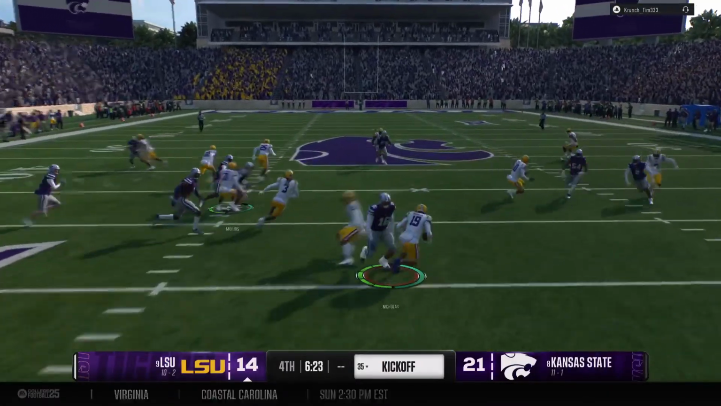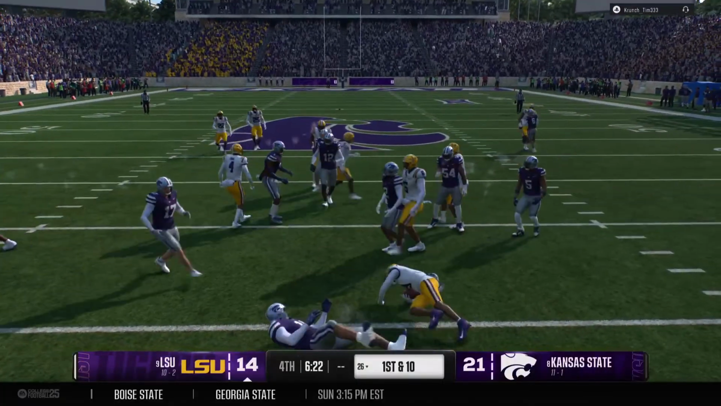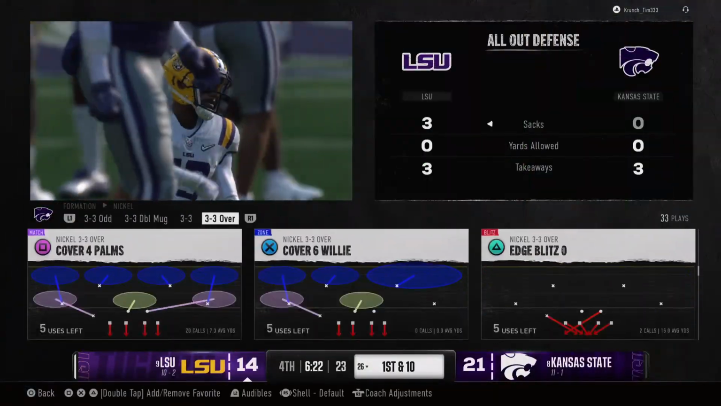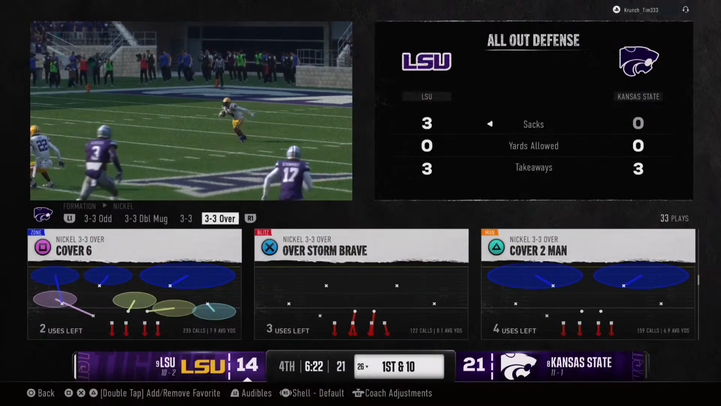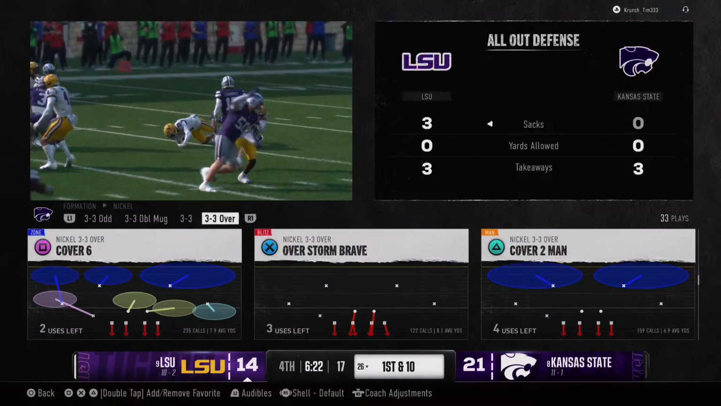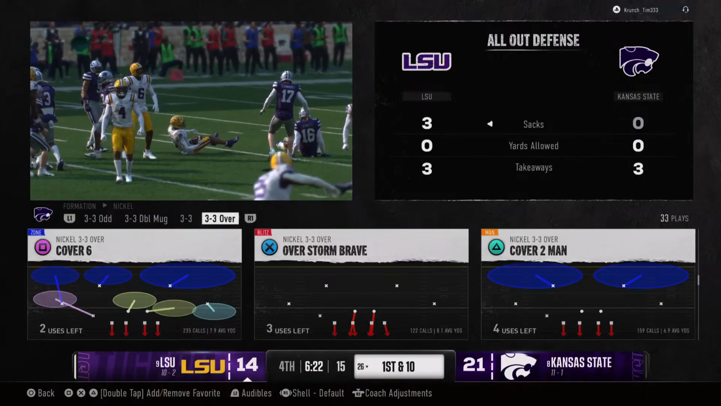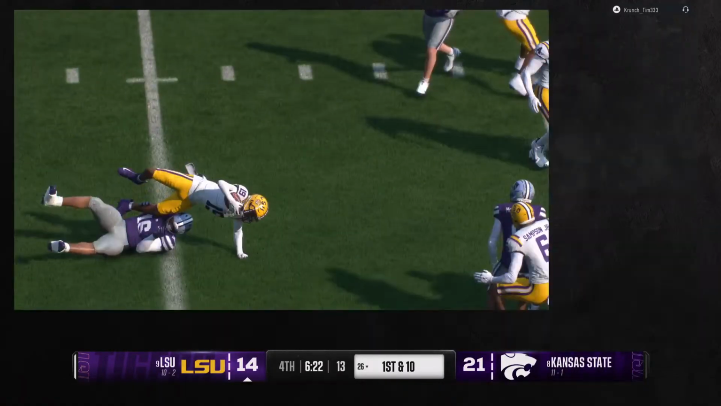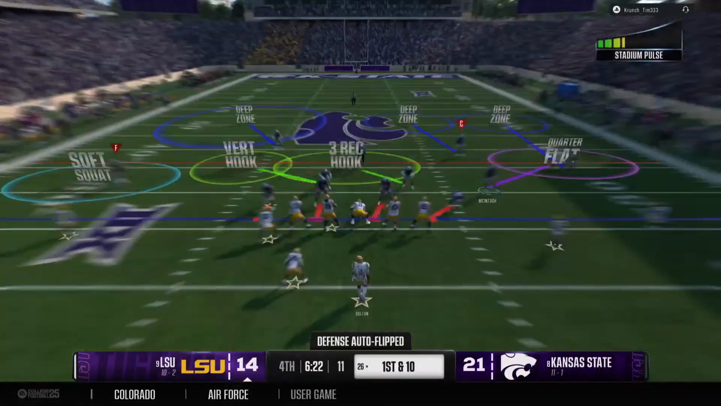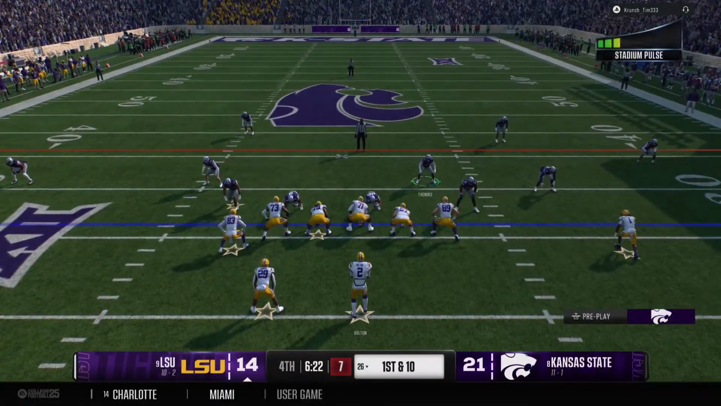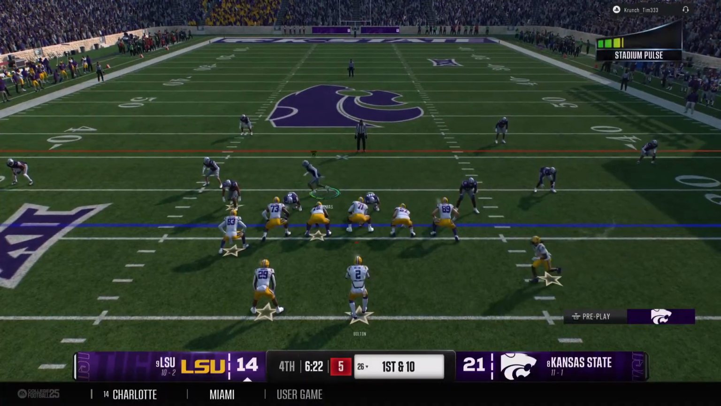And the return starts from inside the 20. And the coverage team brings him down at the 26. And the LSU offense will take over. First and 10. And here comes that LSU offense back onto the field. Last time was a quick 3 and out. Can they get a drive going this time?